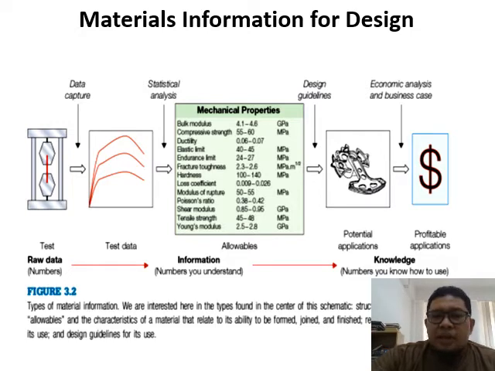So over here you have test data. Probably you need to have the test data verified by a government institution, for example, SIRIM verified data. Of course, the data is very expensive that you need to buy. That's why sometimes you cannot search for the material properties on the internet. So probably you need to buy the information from the company, from the client and so on. So you need that information before you proceed with your project.